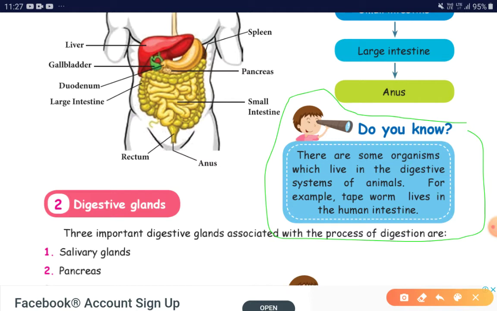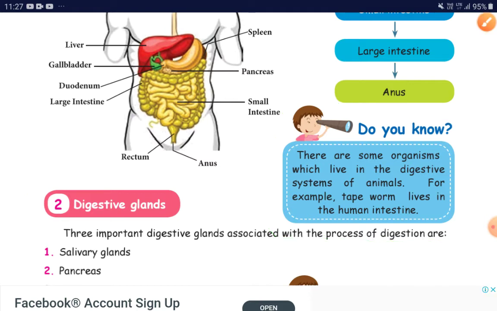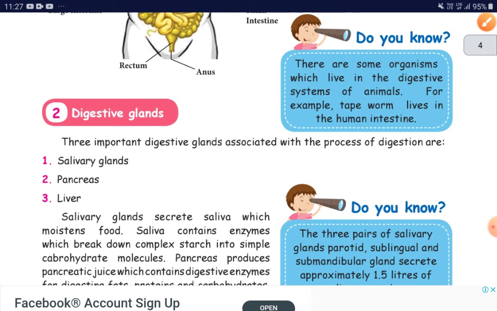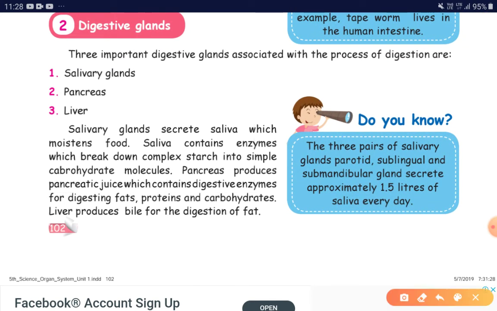Next part is digestive glands. What are all the major digestive glands? One is salivary glands, pancreas, and liver. Salivary glands secrete saliva, which moistens food. We could see these in our mouth.